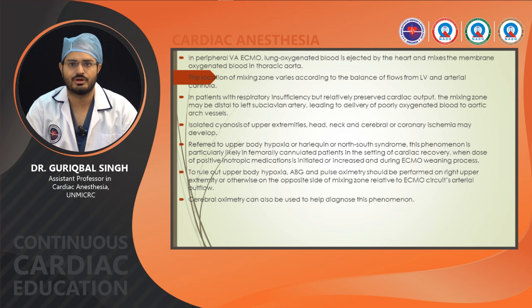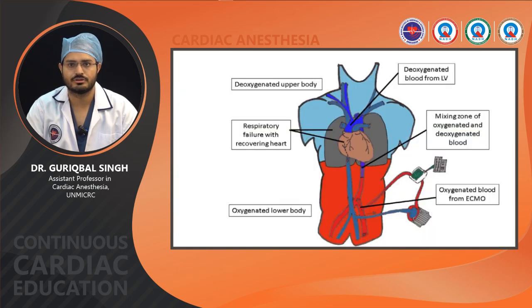To rule out upper body hypoxia, ABG and pulse oximetry should be performed on the right upper extremity, or otherwise on the opposite side of the mixing zone relative to the ECMO circuit's arterial outflow. So, this is a diagram showing Harlequin syndrome, where deoxygenated blood is being supplied to the arch vessels causing upper body hypoxia, while the lower body is receiving the oxygenated blood from the ECMO circuit.